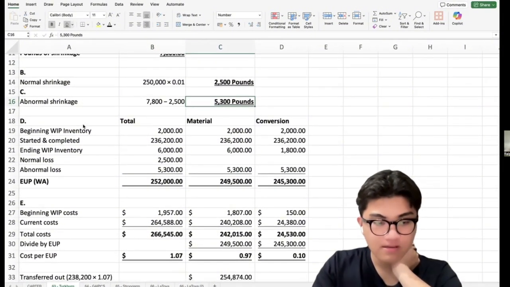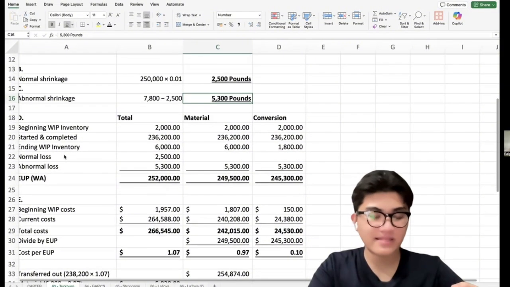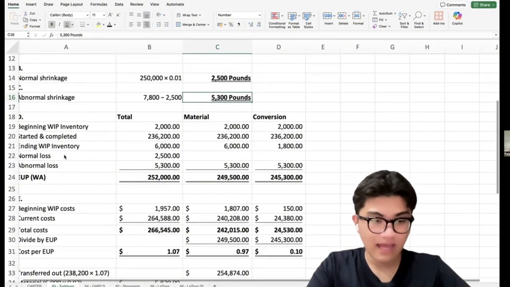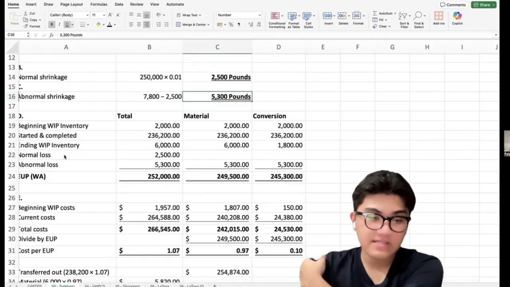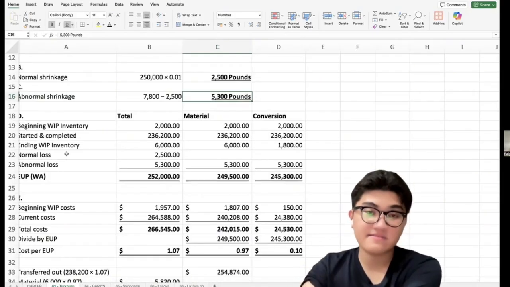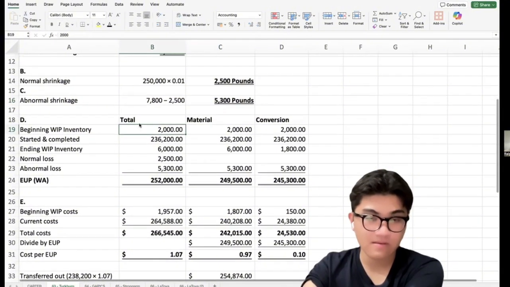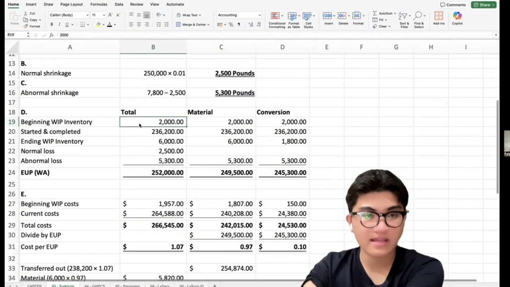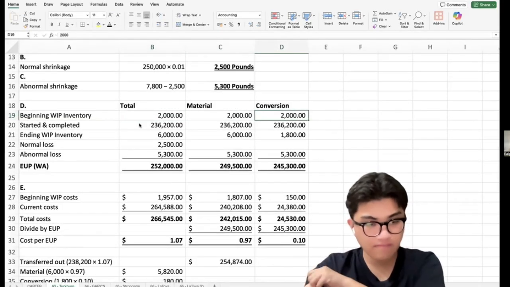Now, we compute for the EUP. Equivalent units allow us to measure partially completed units in terms of completed units. Now, for beginning WIP, since the weighted average method is used, we treat them as part of the total units processed.